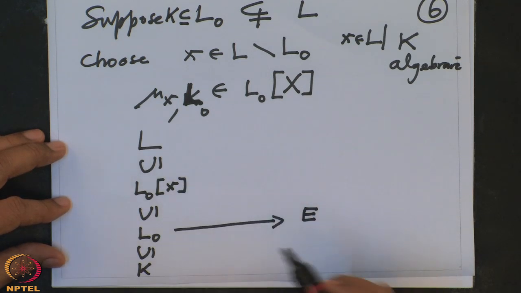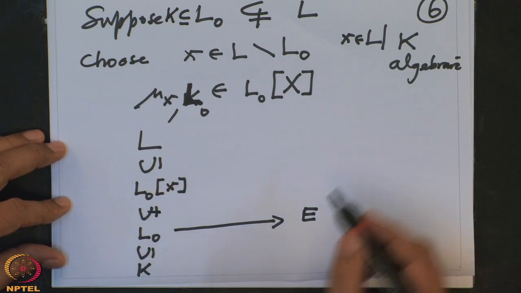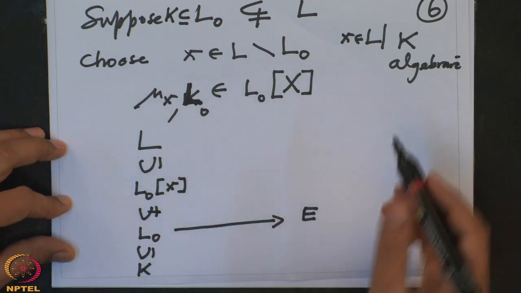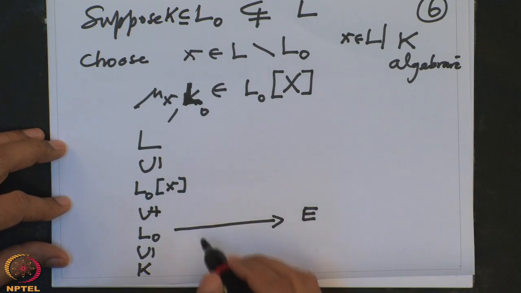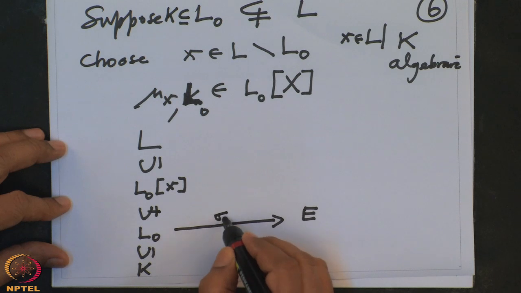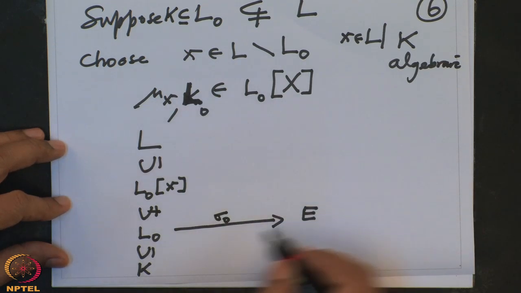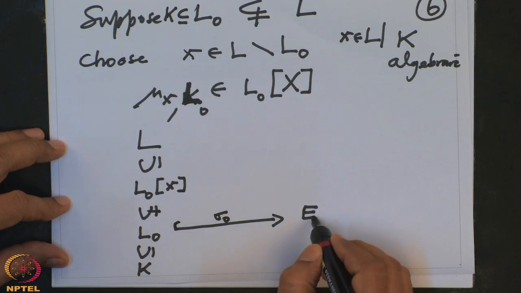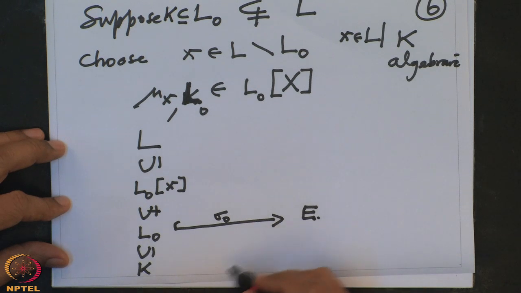And we are looking for a contradiction now. This is proper. So this polynomial is over L naught, and we have sigma naught from L naught to E. E is algebraically closed, and L naught is contained in this.